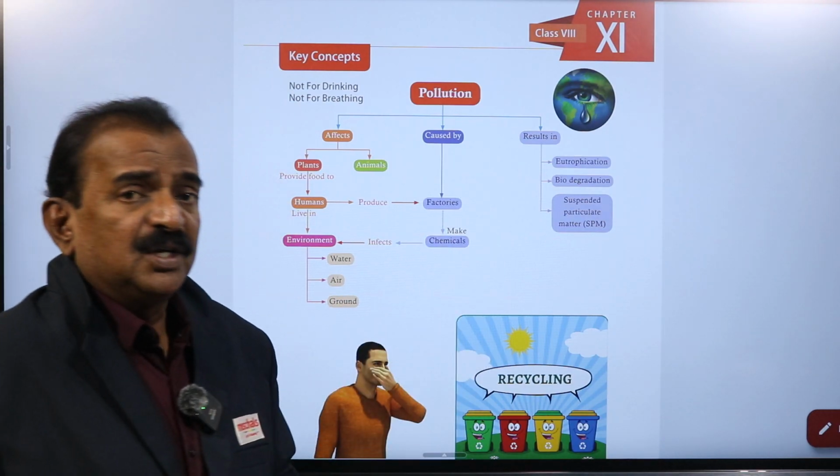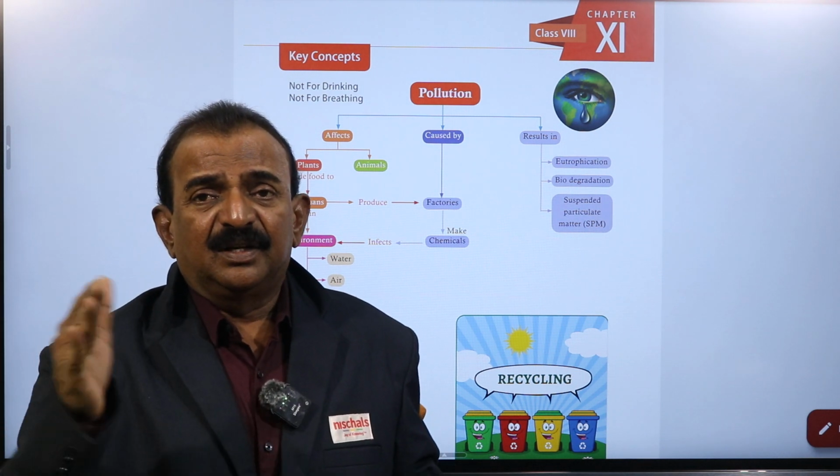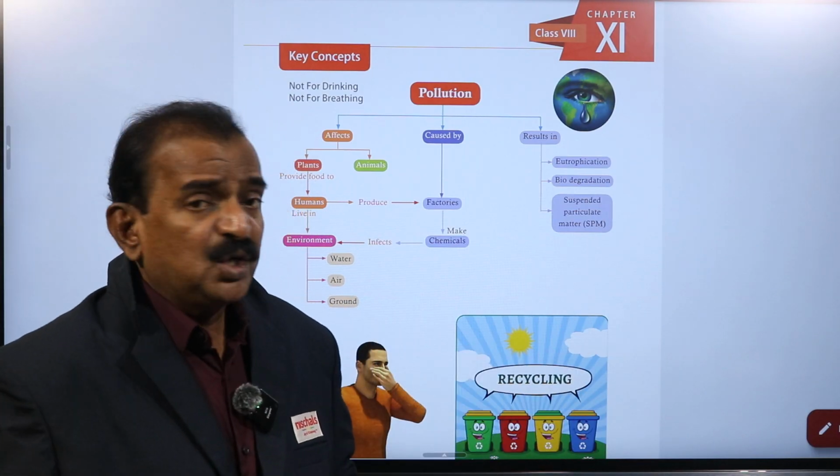And here you see, what are the results if the pollutants are released into the atmosphere? You see eutrophication.